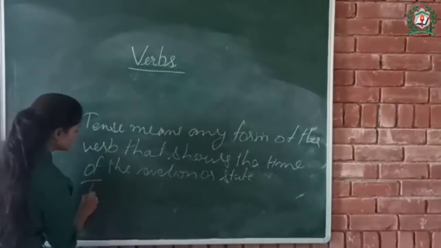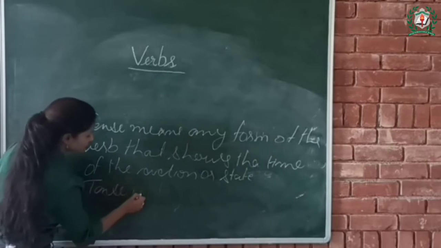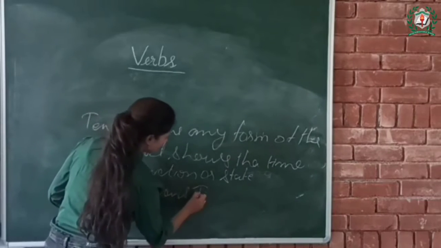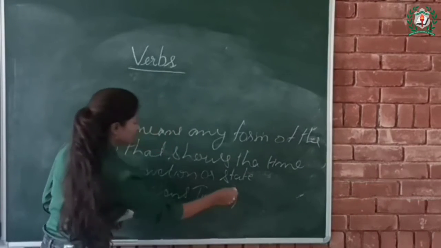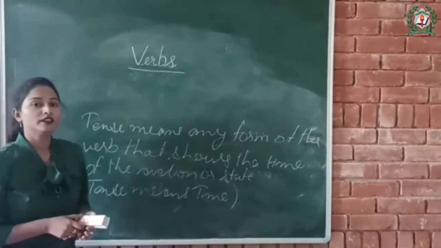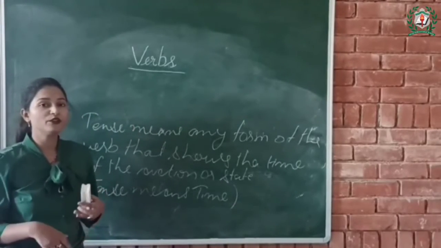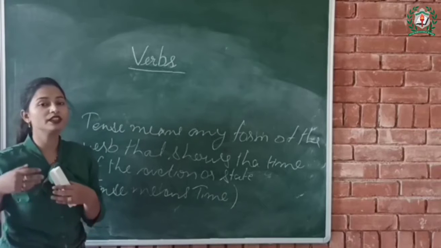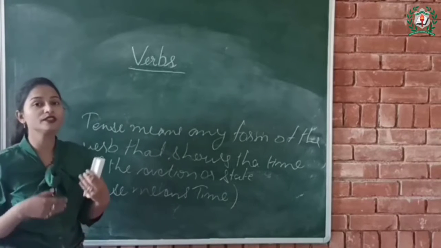So tense means time. So children, tense means any form of the verb that shows the time of the action or state.